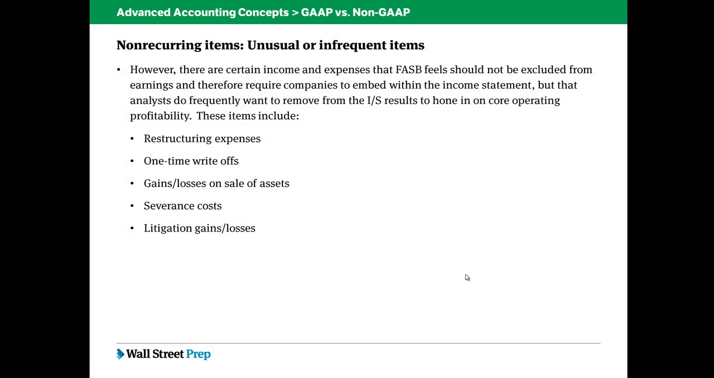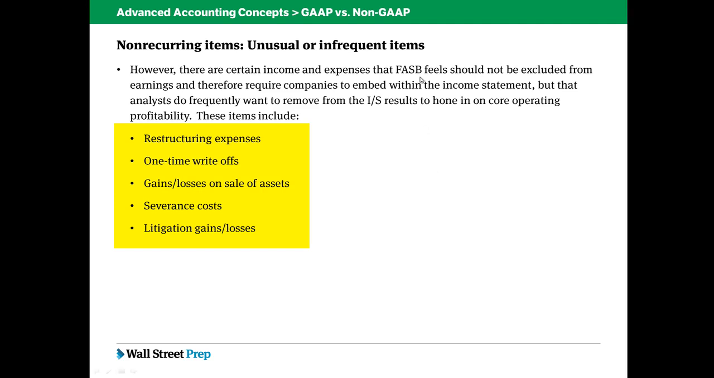Now let's talk about the cluster of income and expenses that FASB feels should not be excluded from the main income statement, and therefore requires companies to embed them within the income statement, but that analysts do frequently want to remove them from the income statement results so that they can hone in on core operating profitability. These types of items include restructuring expenses, one-time write-offs, gains and losses on sale of assets, severance costs, litigation gains and losses.